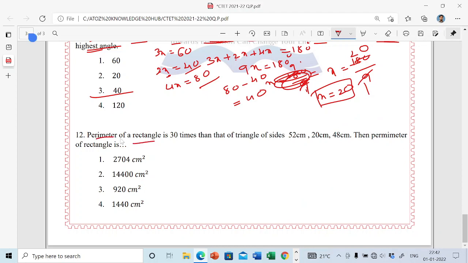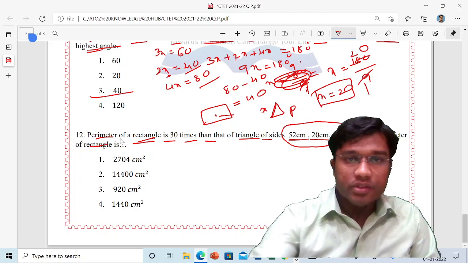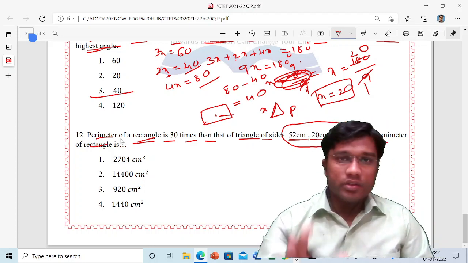The perimeter of a rectangle is 30 times that of a triangle with sides 52, 20 and 48. Then find the perimeter of the rectangle. So the three sides of the triangle are given, and that perimeter is for the triangle. You have to find the rectangle's perimeter. The triangle's perimeter is what you will get, and the rectangle's perimeter is 30 times this.